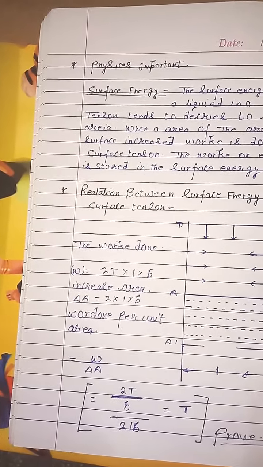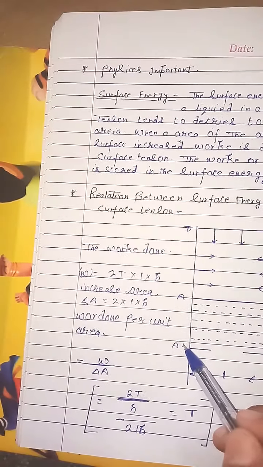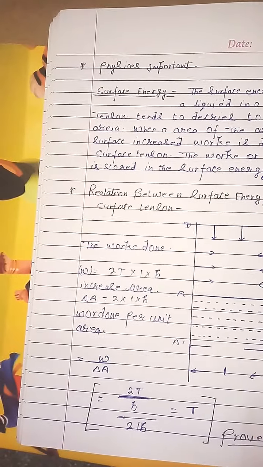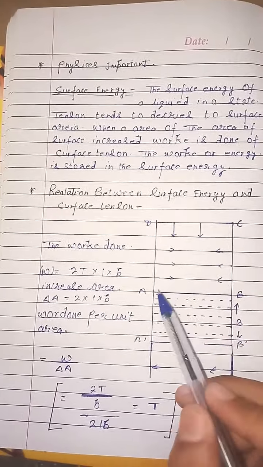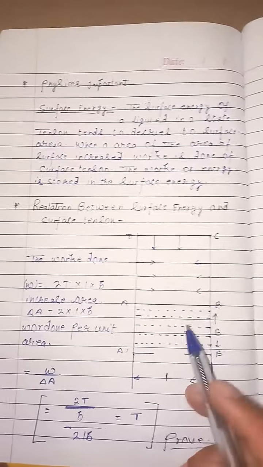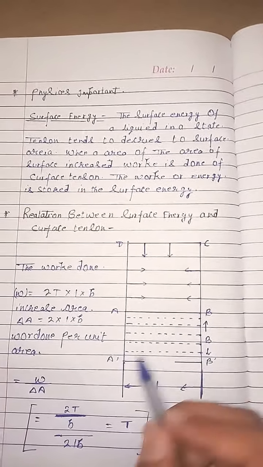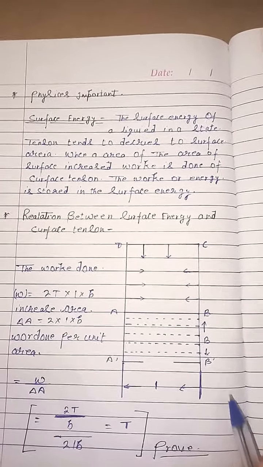This is a wire frame, and A'B' is the movable part. We consider ABCD, and A'B' is movable. We call AB as 2L.